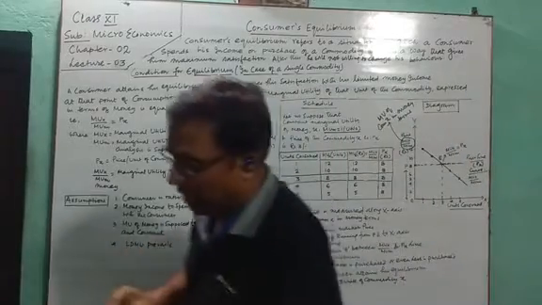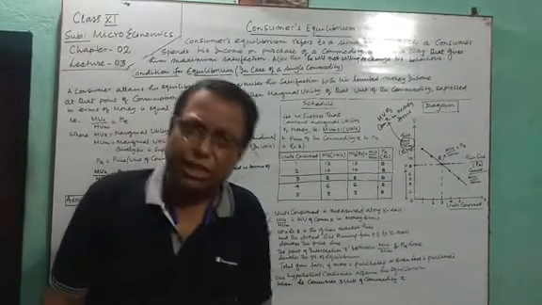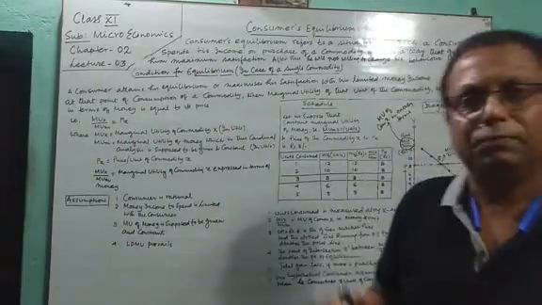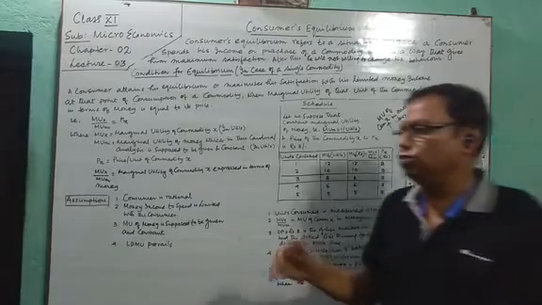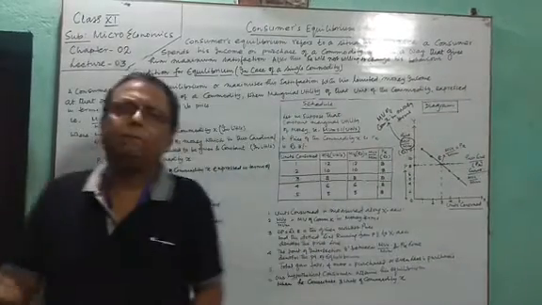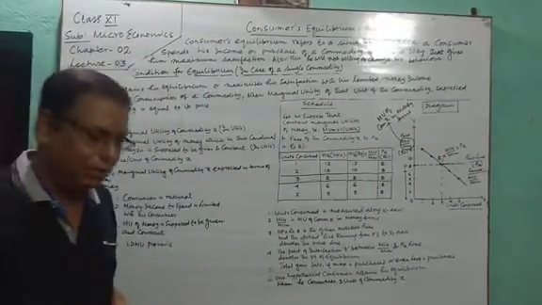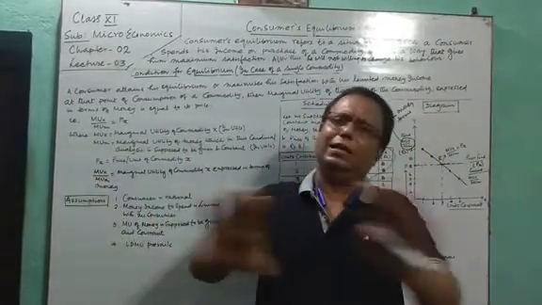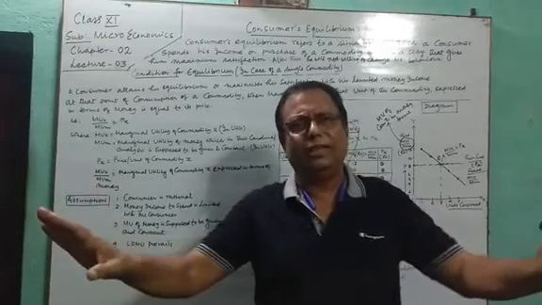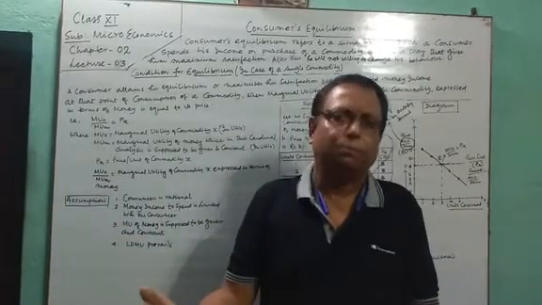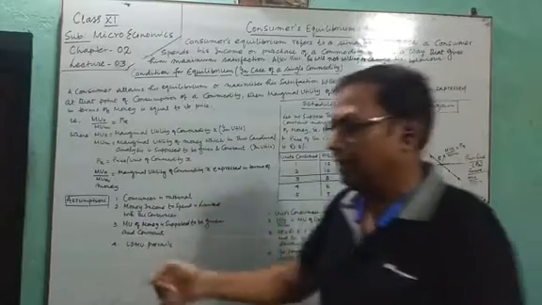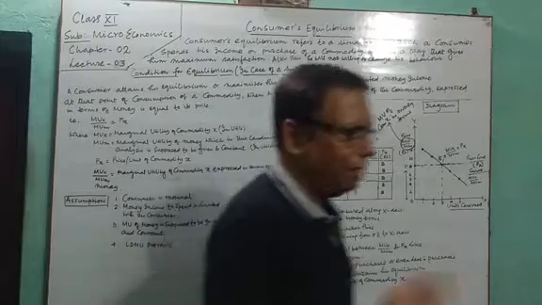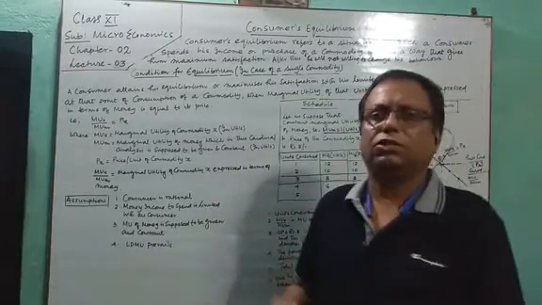In this lecture, we will see the consumer's equilibrium in the case of one commodity only. That means we are supposing that the consumer is consuming a commodity by spending his limited money income. And what is the point where the consumer will say, that's all, I am done, my satisfaction is maximum? That very point is the point of equilibrium, the point of maximum satisfaction of our consumer.